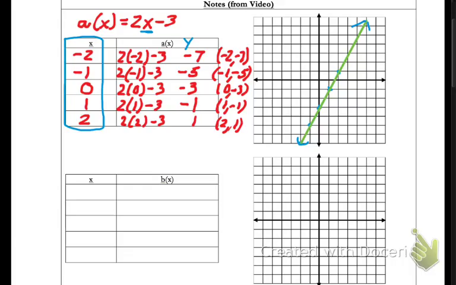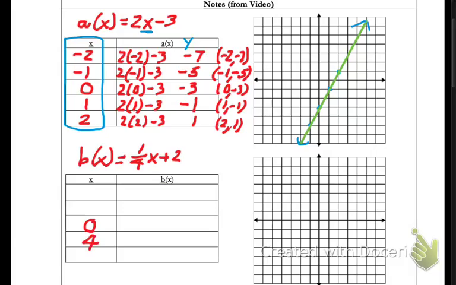So let's take a look at this b of x function, and let's graph this. Here's b of x is equal to 1/4 x plus 2. Now, it's going to make a line, but if I put in the numbers for the domain like I did last time, I'm going to get a lot of fractions. So let's try to avoid those. Now, one number I'm going to put in for sure is 0 for x. Now, I need to think of a number I can take 1/4 of that comes out to be an integer. And since my denominator is 4, I'm actually going to use 4.